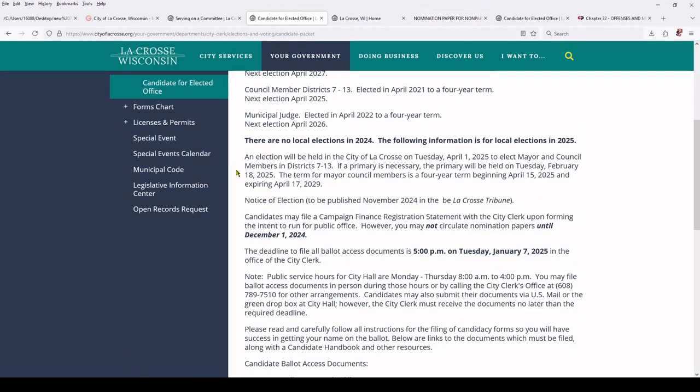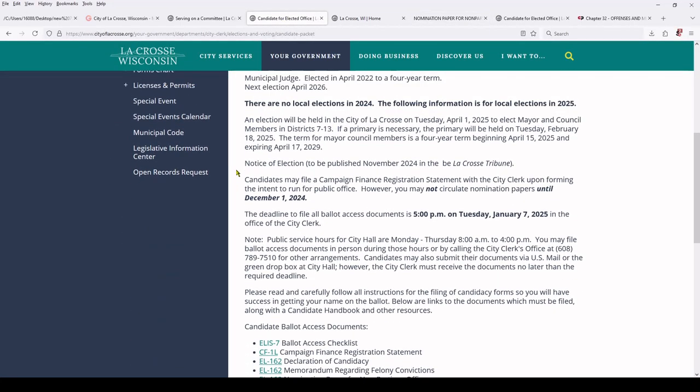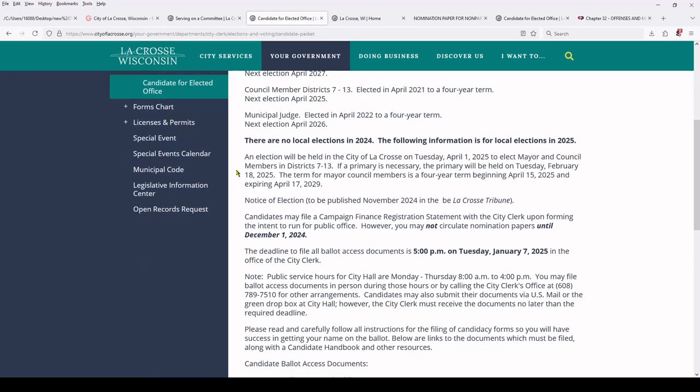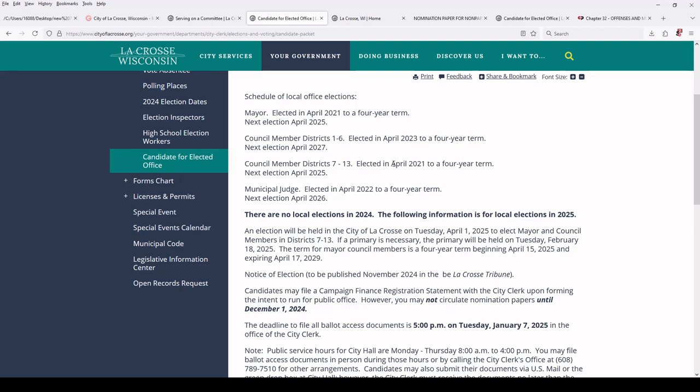You get on the ballot. There's usually a primary election in February. You may or may not need to fight your way through that. And then the election is in April. And then you try to win. How do you actually win?